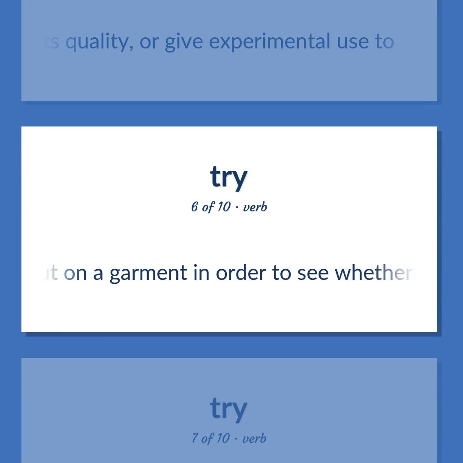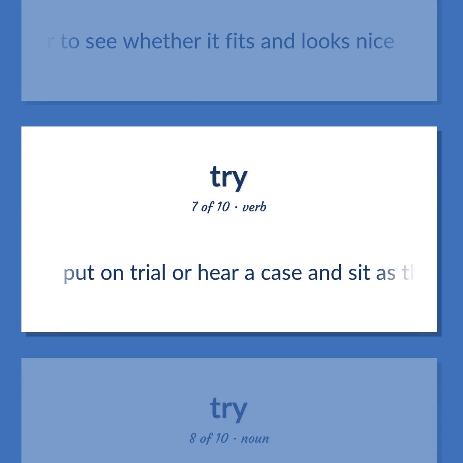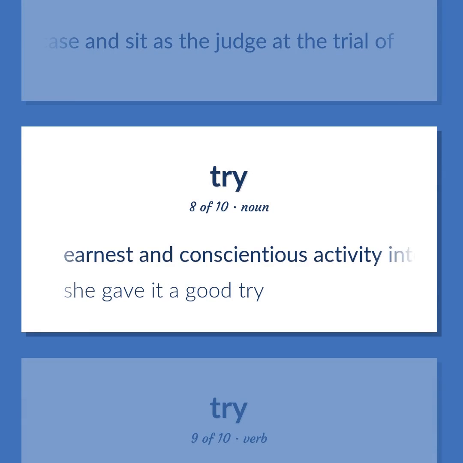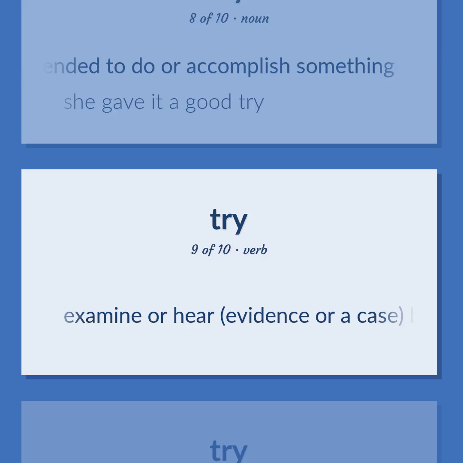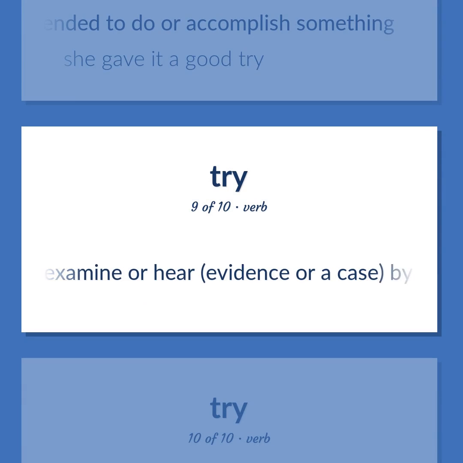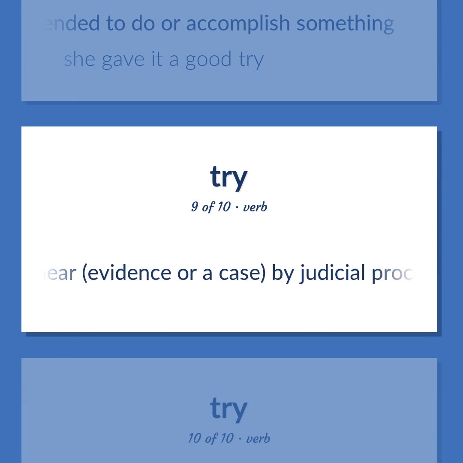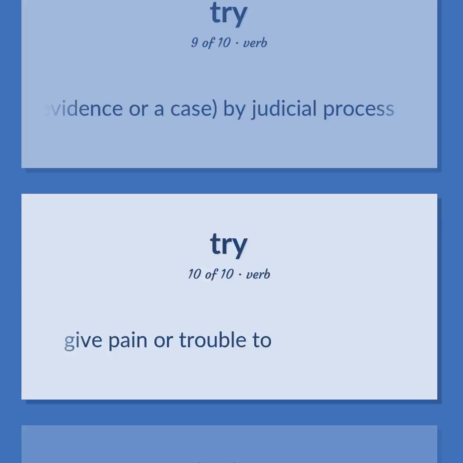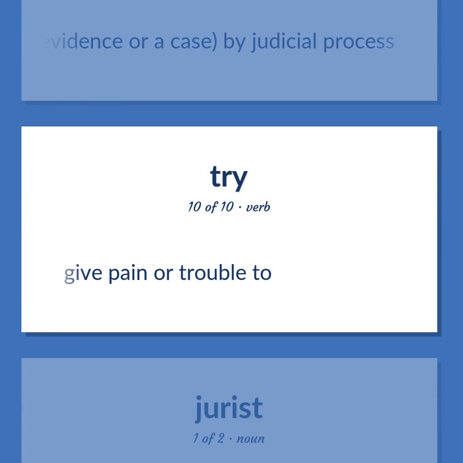Put on a garment in order to see whether it fits and looks nice. Put on trial or hear a case and sit as the judge at the trial of. Earnest and conscientious activity intended to do or accomplish something. She gave it a good try. Examine or hear evidence or a case by judicial process. Give pain or trouble to.